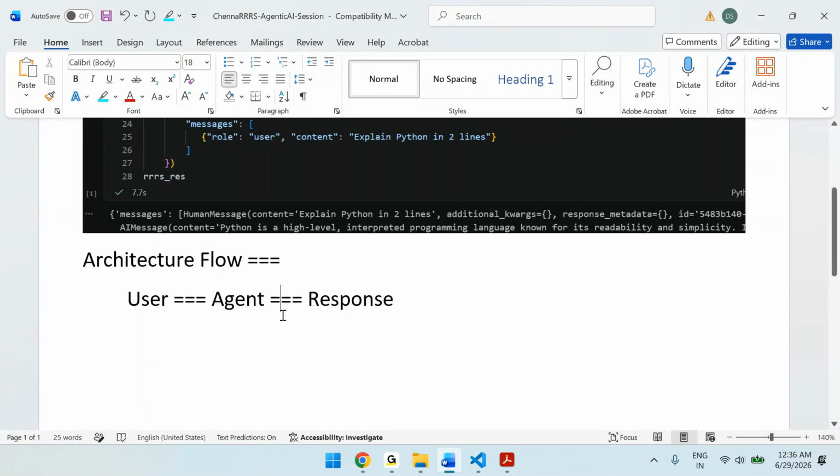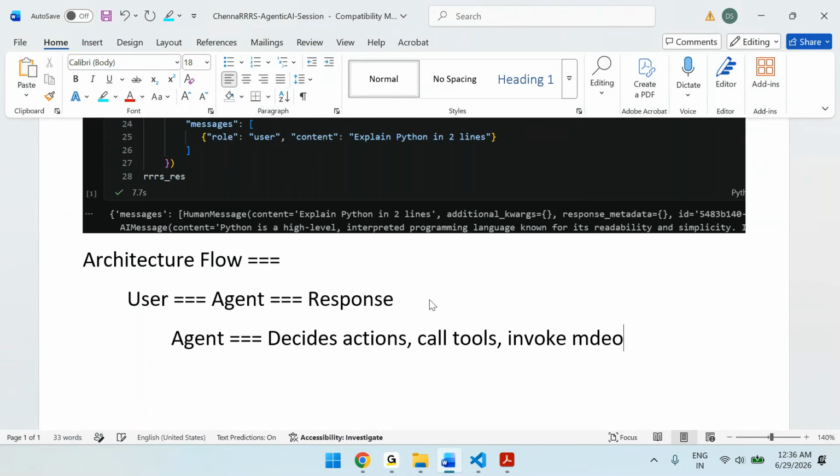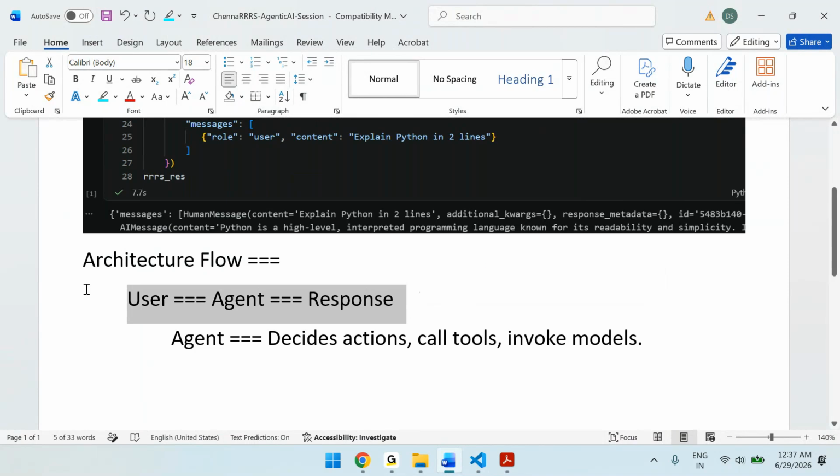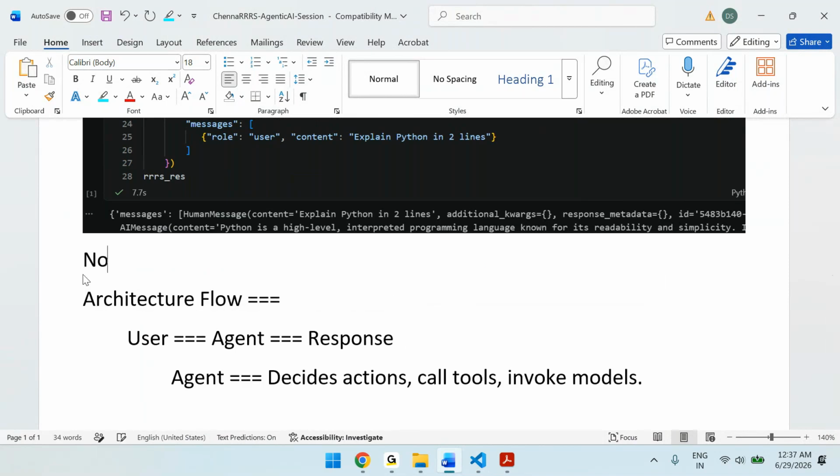So if you see the agent, it decides actions, calls tools, invokes models, like that. It does many actions. That is the architecture flow right now. So here there is no middleware.